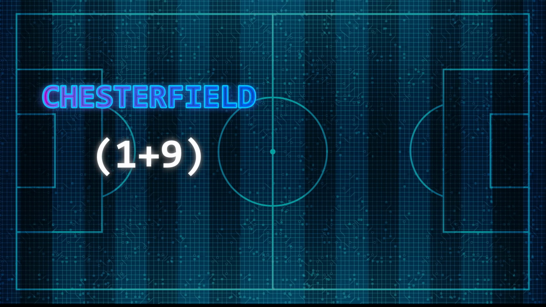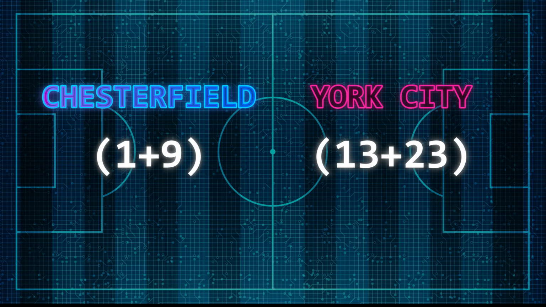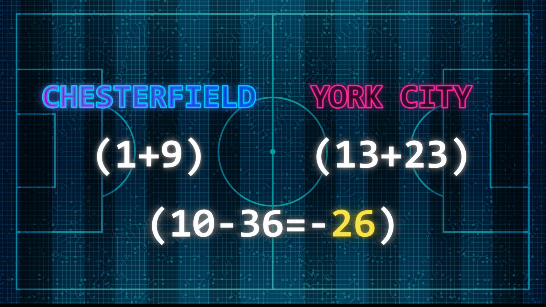So as you can see in the first bracket, we've got Chesterfield's 1st for attack and 9th for defence values, and we're taking this away from York's 13th attack rating and their 23rd defence. So overall, this will give us 10 minus 36, which gives us a total rating of minus 26.